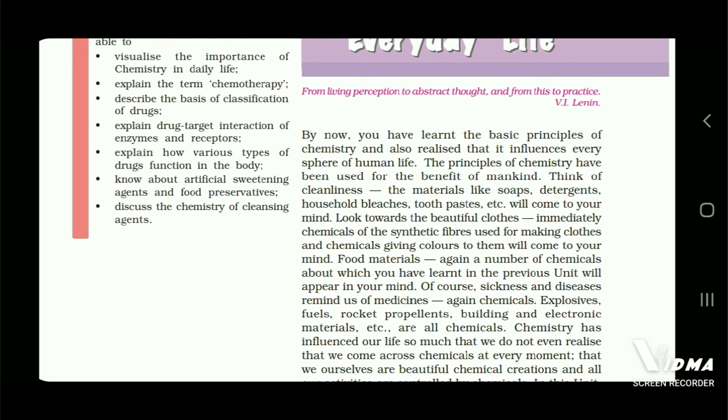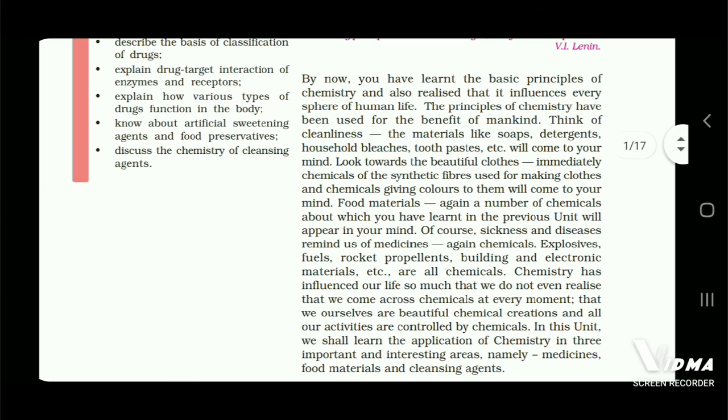From living perception to abstract thought, and from this to practice, we are learning. By now, you have learned the basic principles of chemistry and also realized that it influences every sphere of human life. The principles of chemistry have been used for the benefit of mankind. Think of cleanliness. The materials like soaps, detergents, household bleaches, toothpastes, etc. will come to your mind.